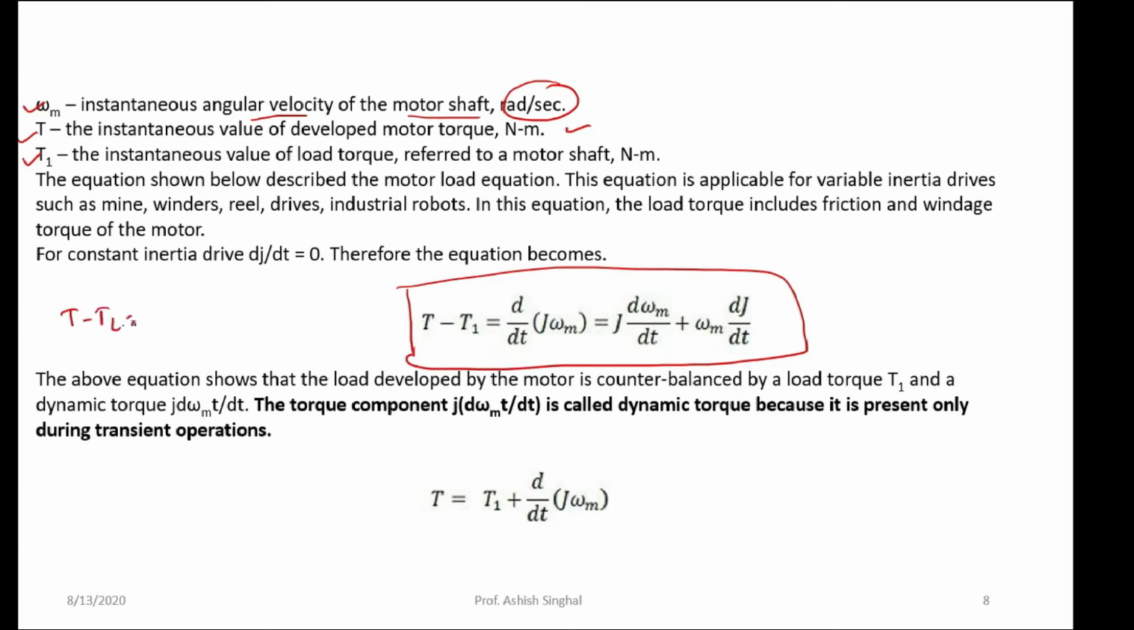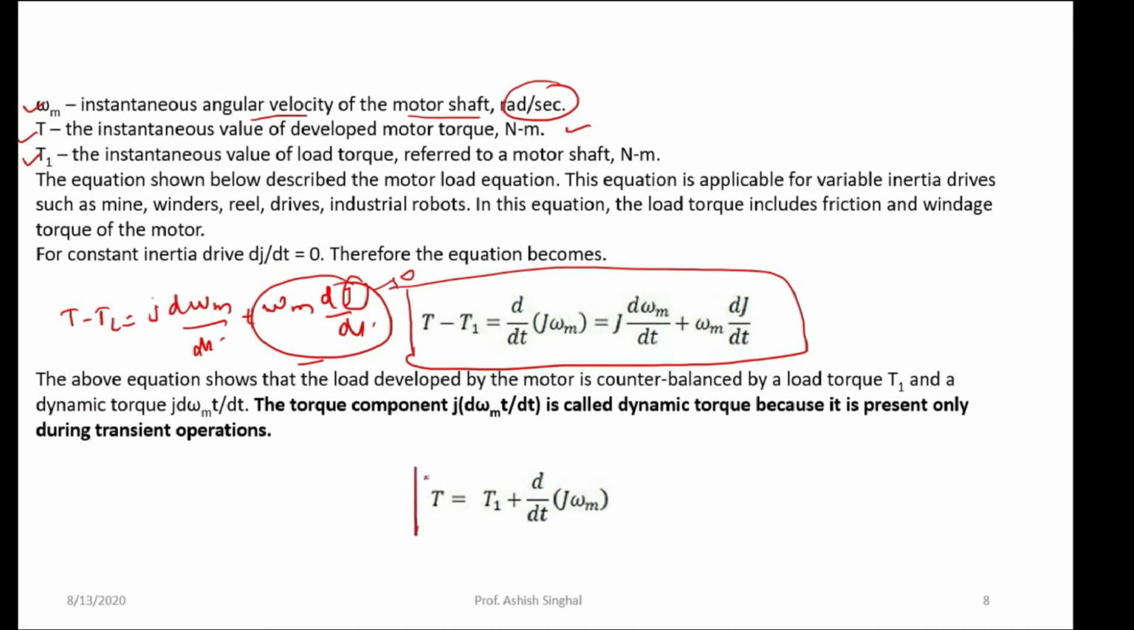We can say that this is T minus TL equals J d omega m upon dt plus omega m dJ upon dt, right? And somewhere this function will be a constant, so we will calculate these functions only. The inertia is always constant, so that term will be zero. ये आपको zero हो जाएगा. तो आपका equation क्या मिलेगा आपको?